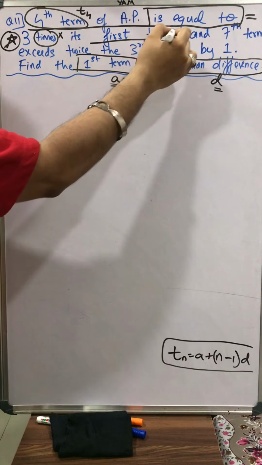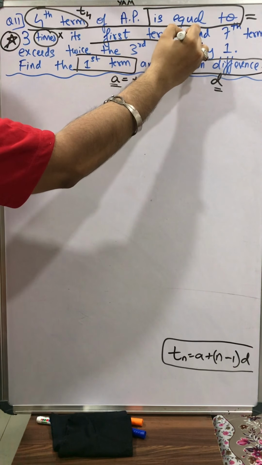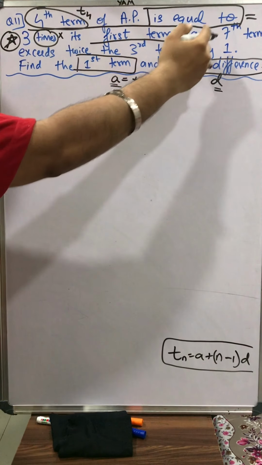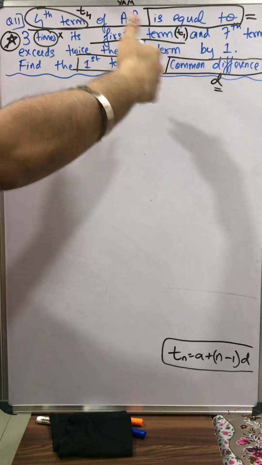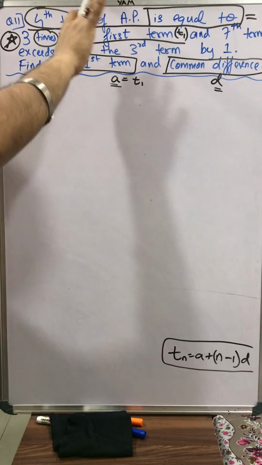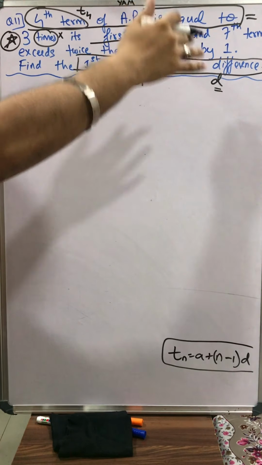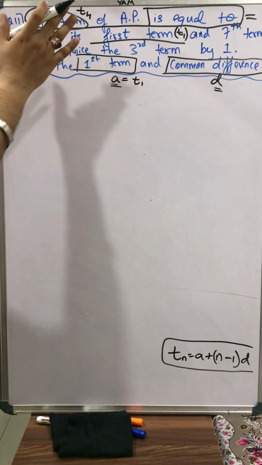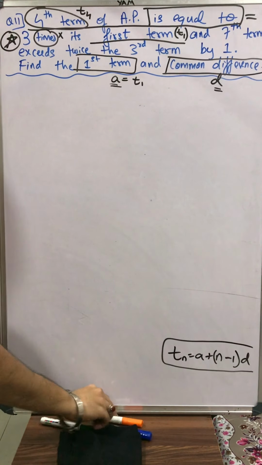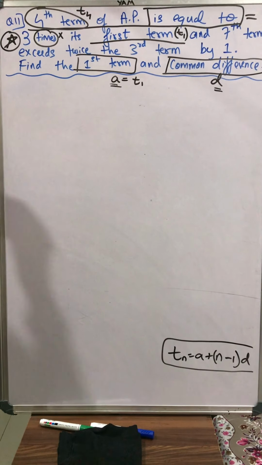First term is called t1, which is nothing but a. And by the tone itself, whatever comes after 'and' will deal with the second condition, which will give us the second equation. So now let's have an eye on the first condition. I'm writing for the first condition.